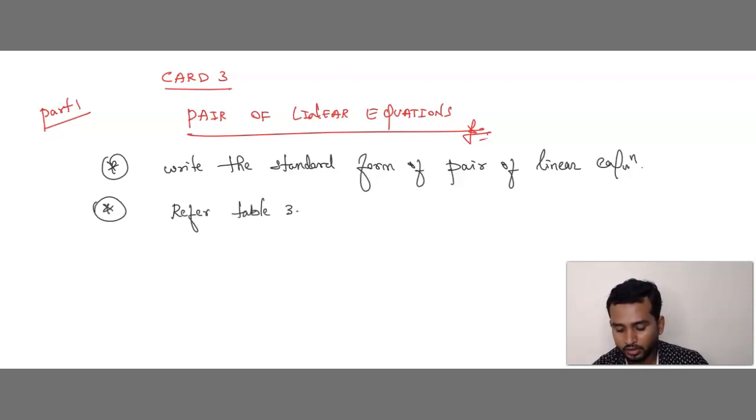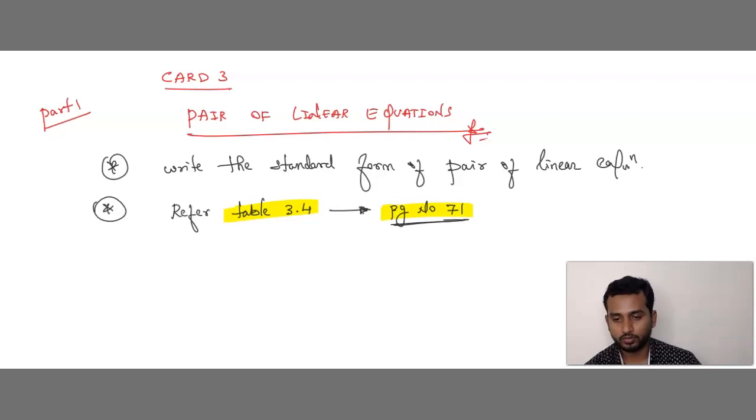table 3.4, which is there on page number 71. In this, you need to refer to all the conditions properly.